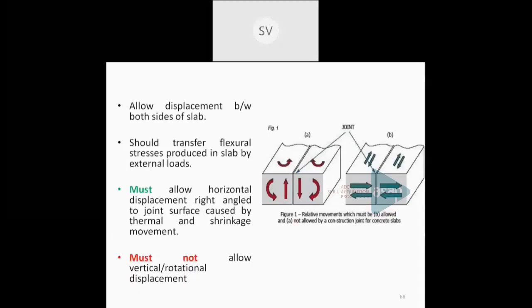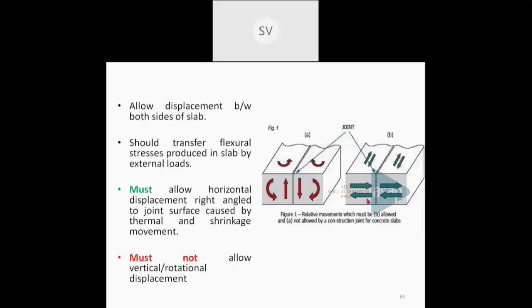And these construction joints are mainly provided like this. You can see the figure. See this figure. So these are 2 parts of a slab. This is one part of a slab. This is another part of a slab. In between, a joint is being provided. This is a construction joint. Now this joint is provided because the construction is stopped at this particular position due to some reasons. If the construction is stopped at this position, you have to provide a joint.